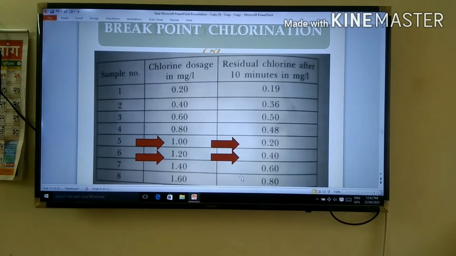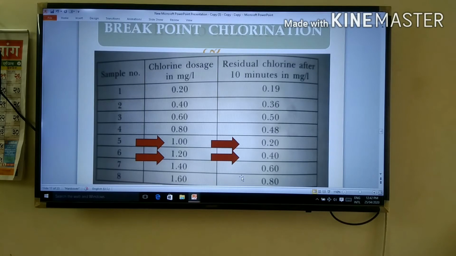There are 8 samples. For the first sample we use a dosage of 0.2 mg per liter, and the residual chlorine for 0.2 mg per liter is 0.19.